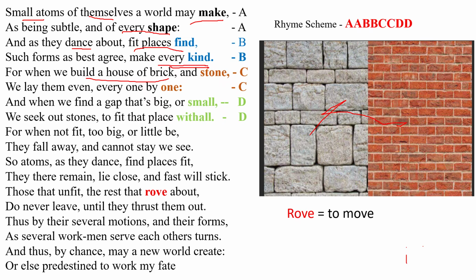So in the same way atoms also form. Here the poet gives an example. When humans build a house using bricks and stones, next line, we lay them even every one by one. How do we lay these stones or bricks one by one? In an order. We carefully place each brick in order.